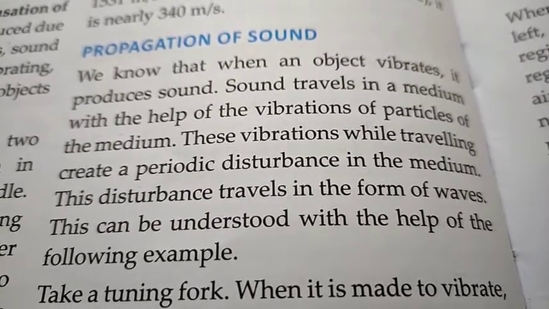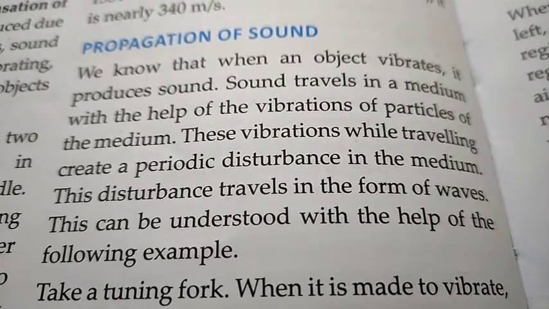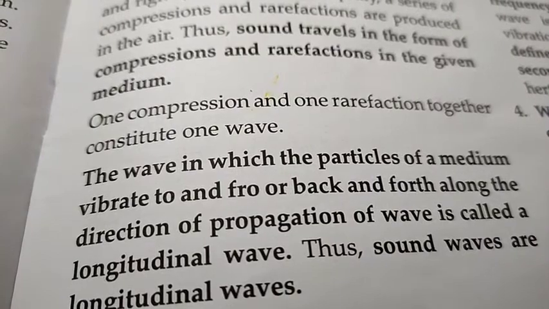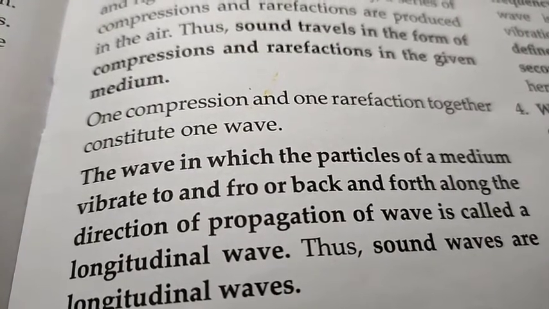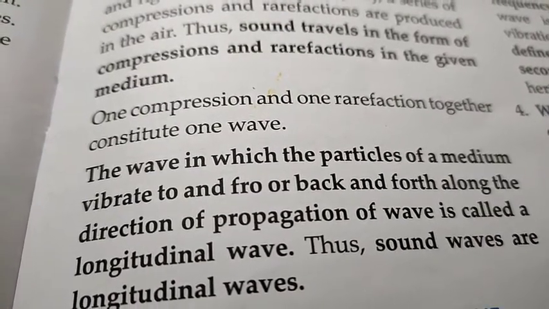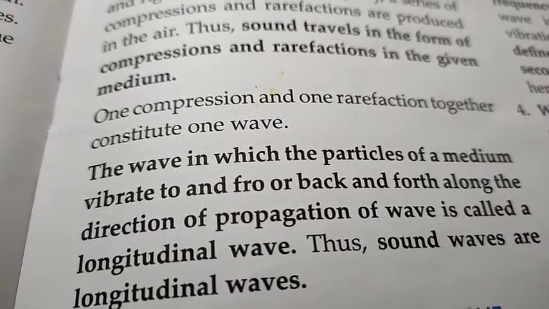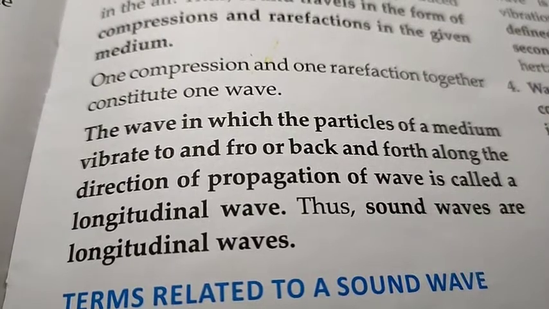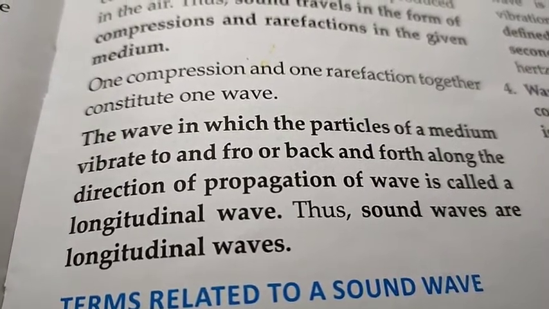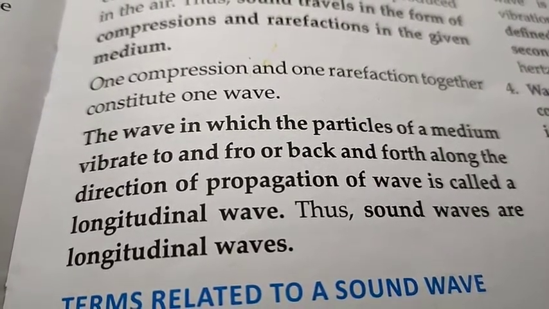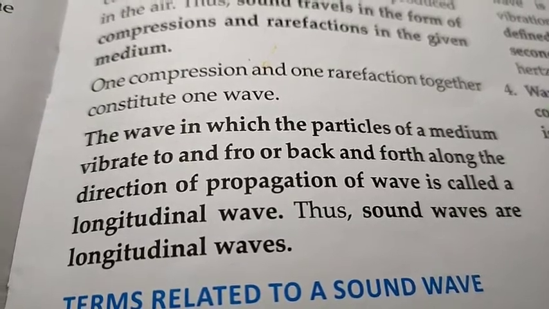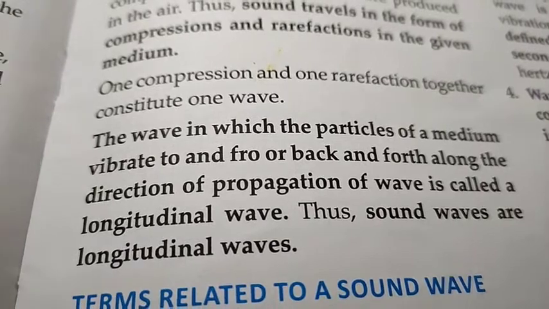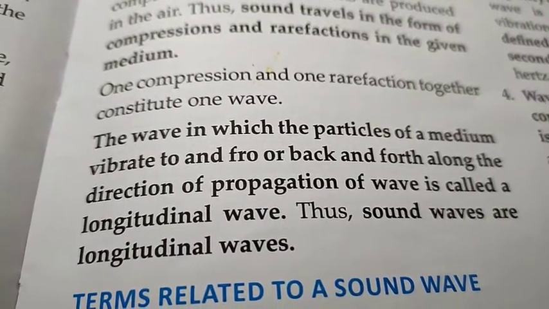This disturbance travels in the form of waves. So sound travels in the form of waves. Sound travels in the form of compressions and rarefactions in the given medium. One compression and one rarefaction together constitute one wave. The wave in which the particles of a medium vibrate to and fro or back and forth along the direction of propagation of wave is called a longitudinal wave. Thus, sound waves are longitudinal waves.